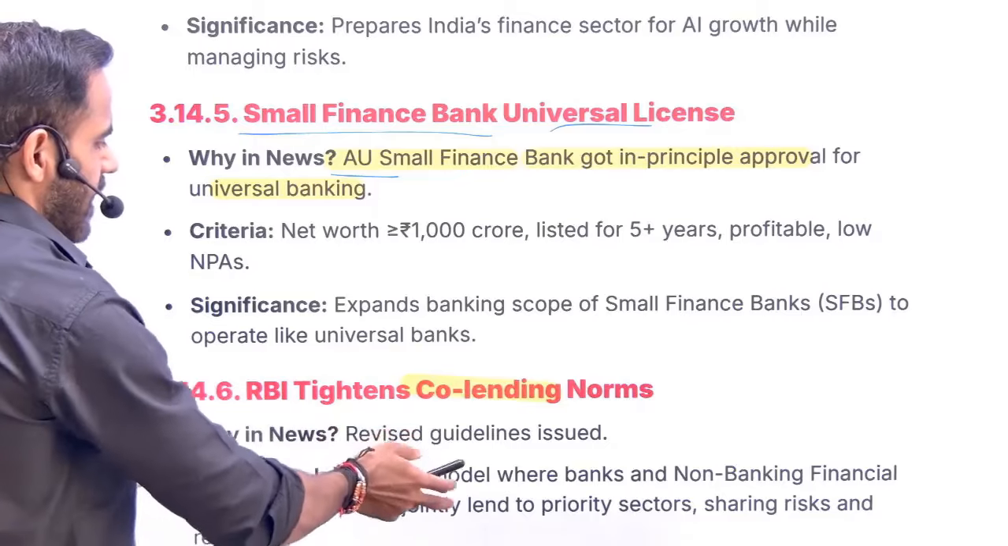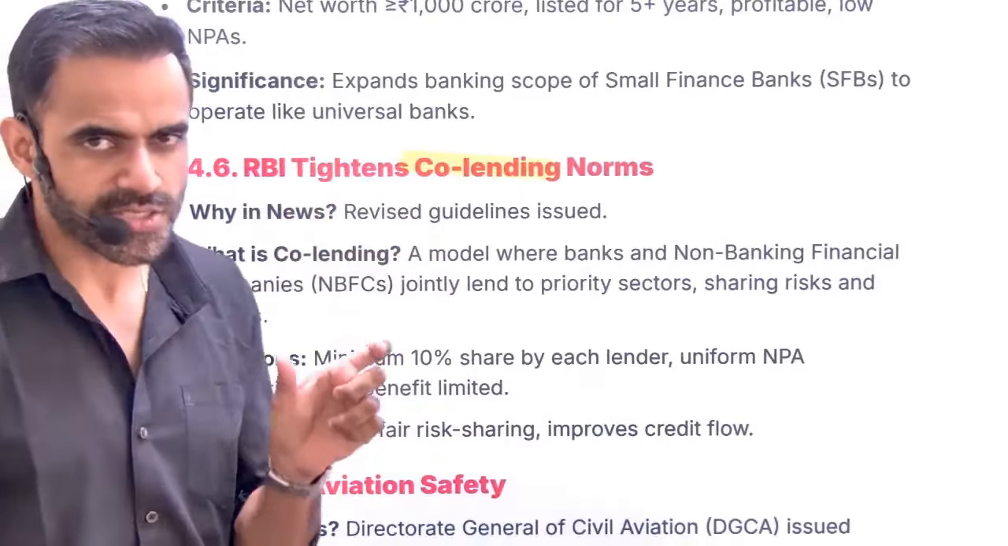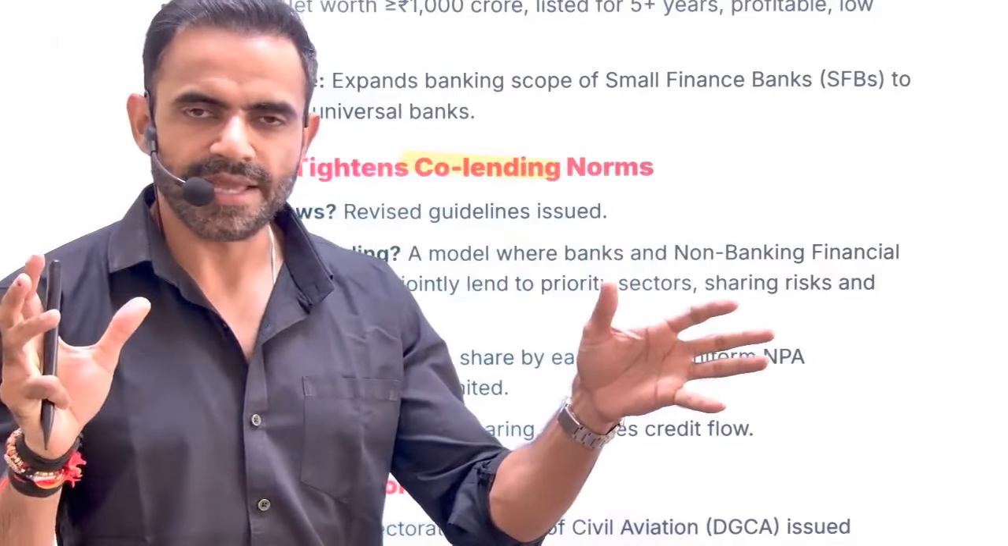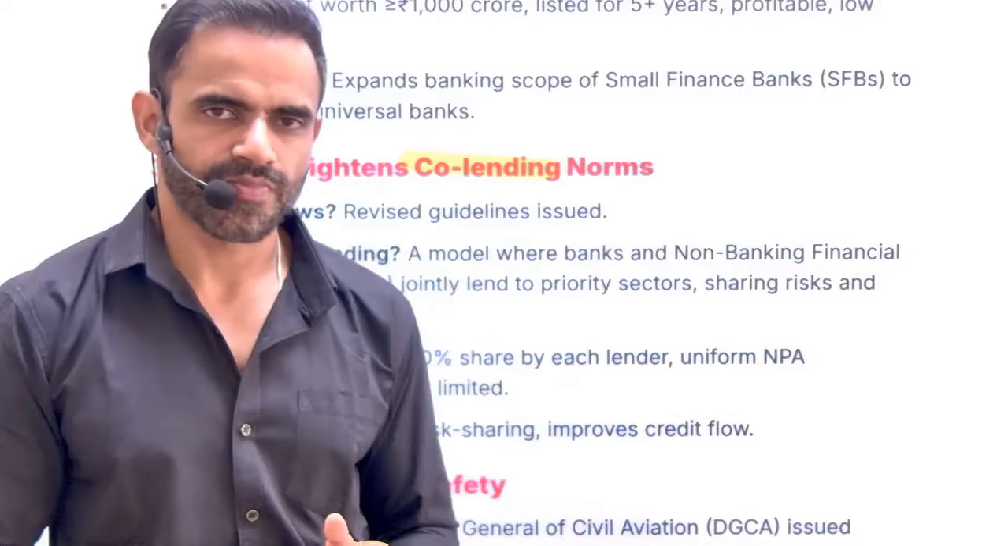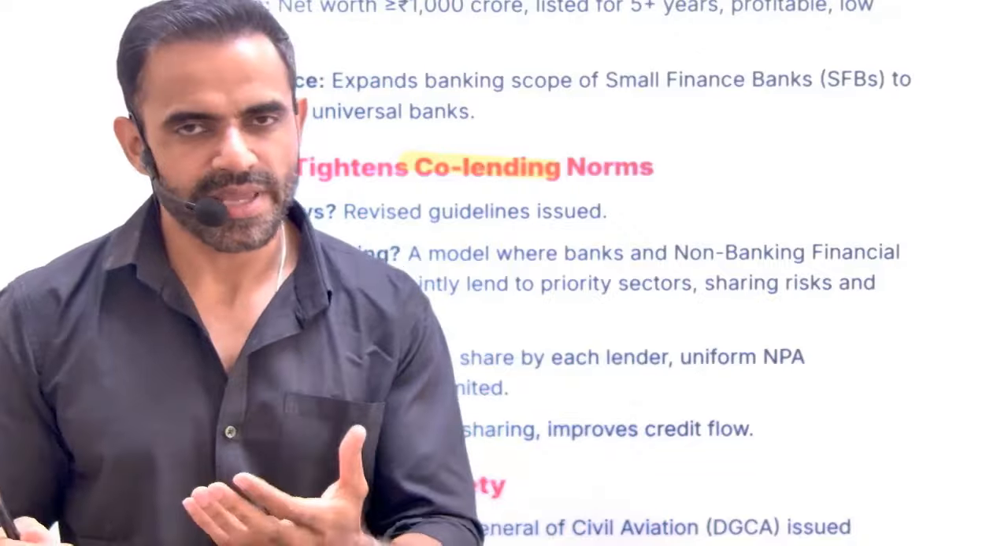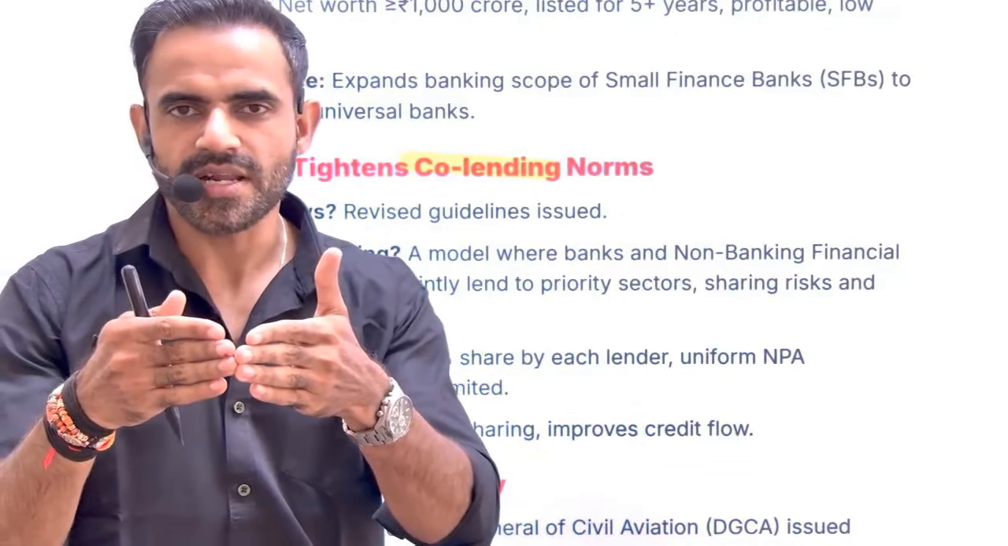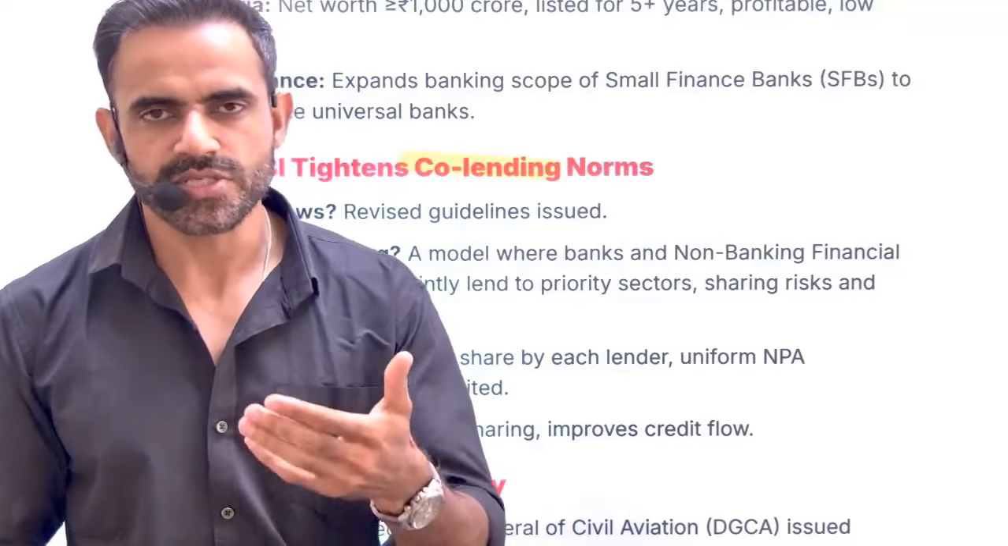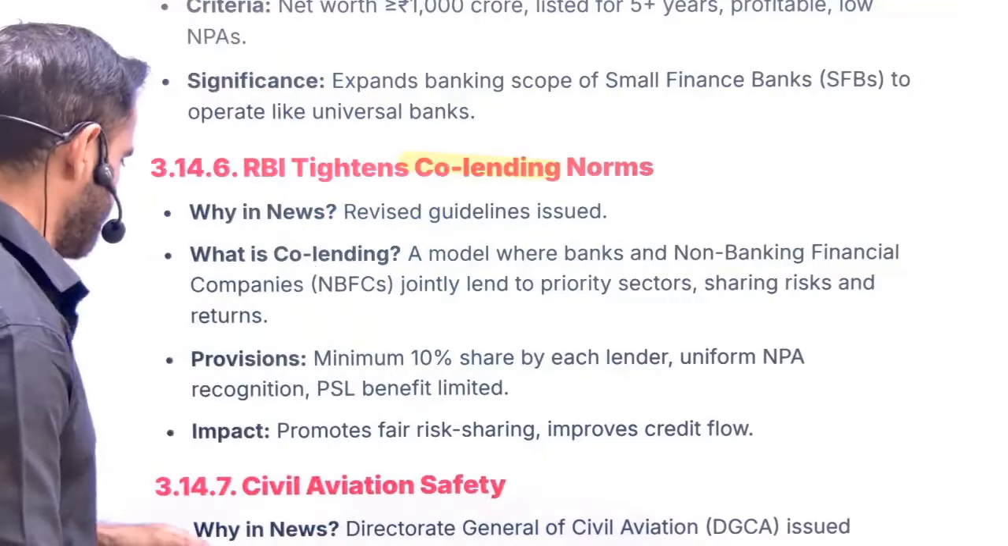Next is related to co-lending. See, co-lending basically means co means joint. So banks and NBFCs will come together to give loans. Why banks? Banks have money. Why NBFCs? They have customer base. So the strengths of these two are combined, and the focus is on providing more and more loans.